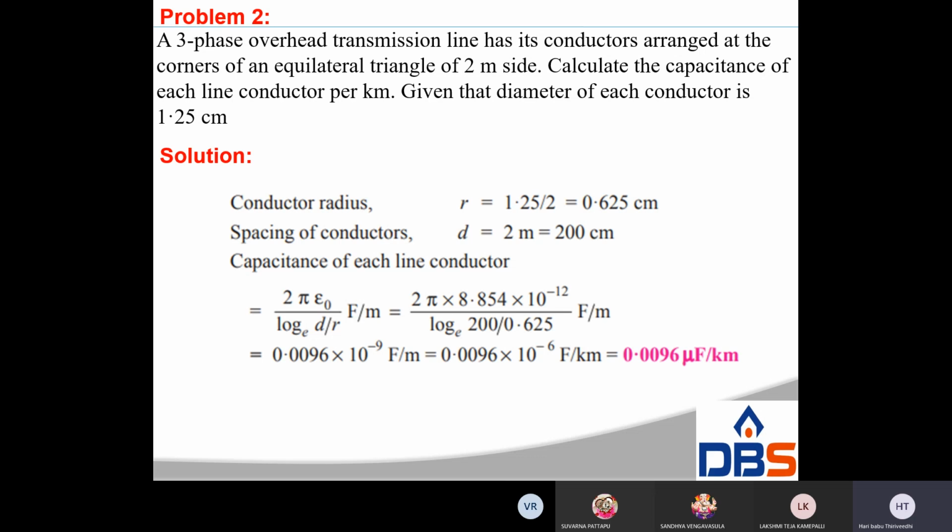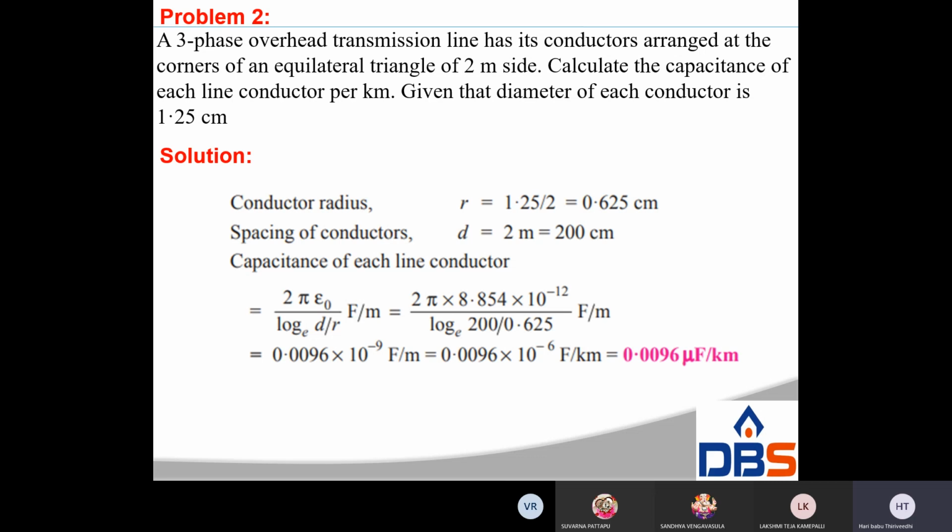First, conductor radius r: the given diameter D is 1.25, and radius is diameter by 2, that is 1.25 by 2, equal to 0.625 centimeter. Now spacing d is 2 meters, since the equilateral triangle has 2 meter side, and converting into centimeters that is 200 centimeters.